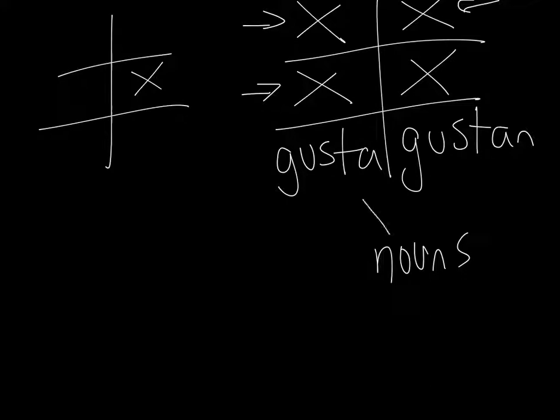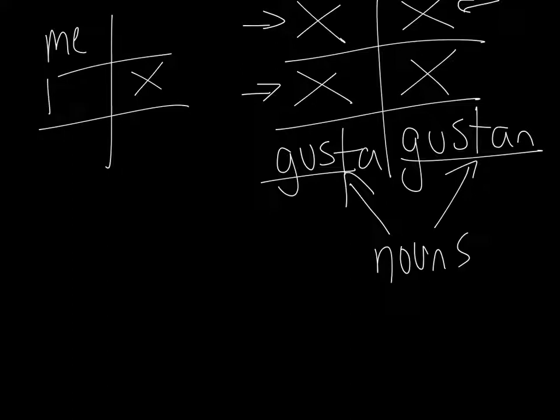Either the noun is singular and it pleases someone, or the noun is plural and those things please someone. So now let's review quickly how to say it pleases me, or those things please me, or you, or he or she. If you were to say it or those things please me, you would say me gusta or me gustan. If it pleases you, it would be te gusta or te gustan. If it pleases him or her, le gusta, le gustan. It pleases us, nos gusta, nos gustan. Or it or those please y'all or them, les gusta or les gustan.